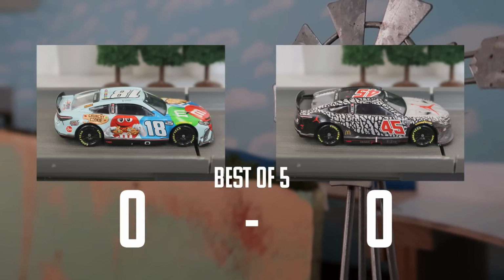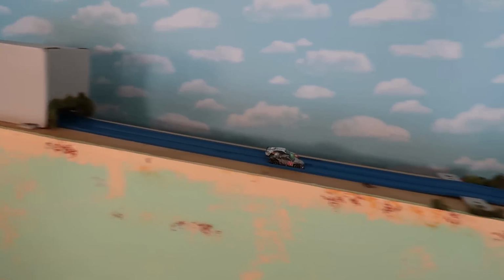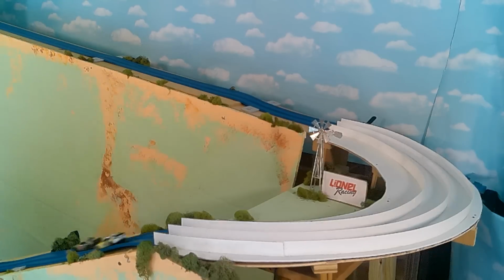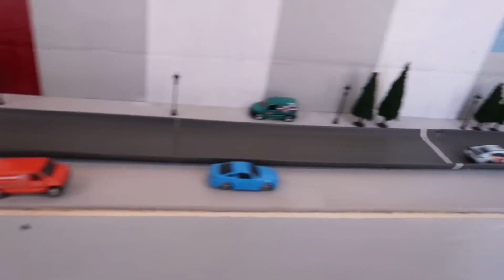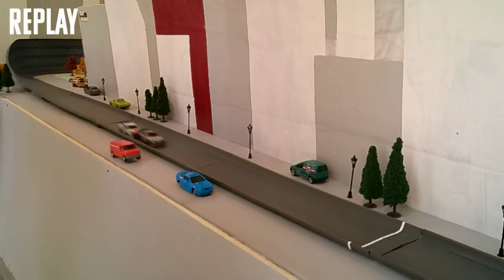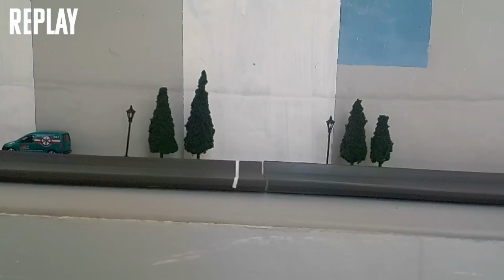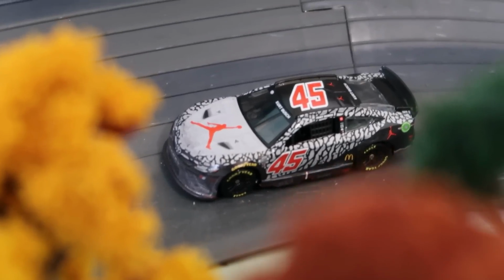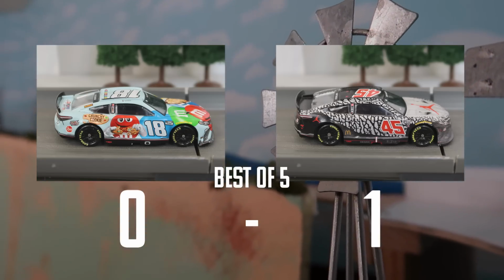Brothers off the track, Toyota teammates on the track, but today they're bitter rivals. Kurt Busch trying to use that inside lane. He inches ahead and gets pushed across the finish line. Kurt Busch wins race number 1. Kyle Busch looking for an opening, but Kurt didn't leave him one. 1-0 series lead for the 45. Kyle Busch will look to even the series.